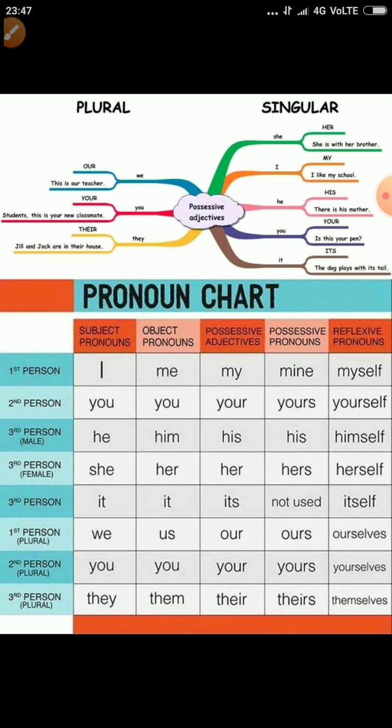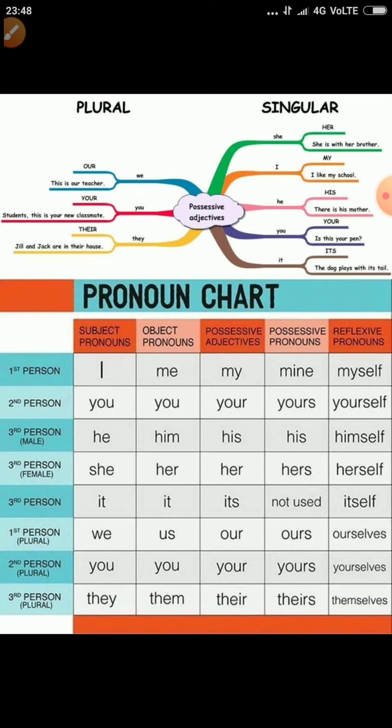Subject pronouns: there are first person, second person, third person, third person female, first person plural, second person plural, third person plural. As you can see in the pronoun chart, subjective pronouns are I, you, he, she, it, we, you, they.